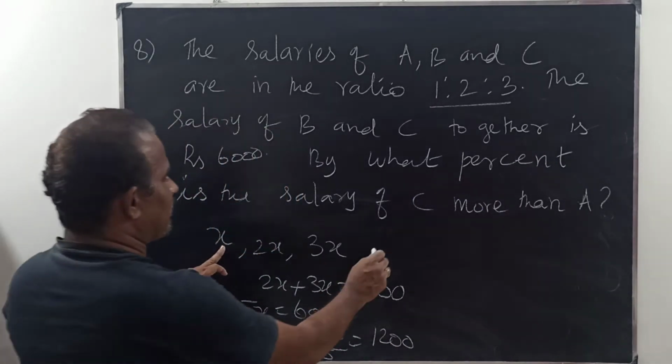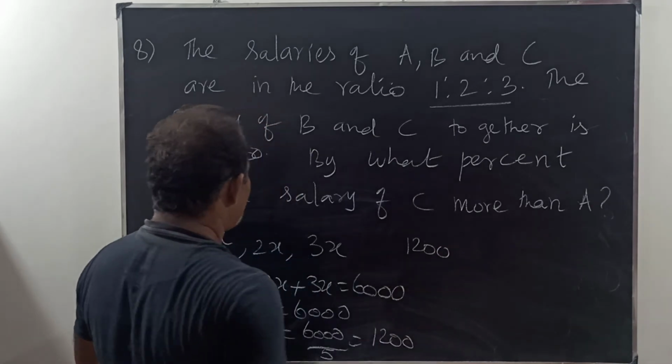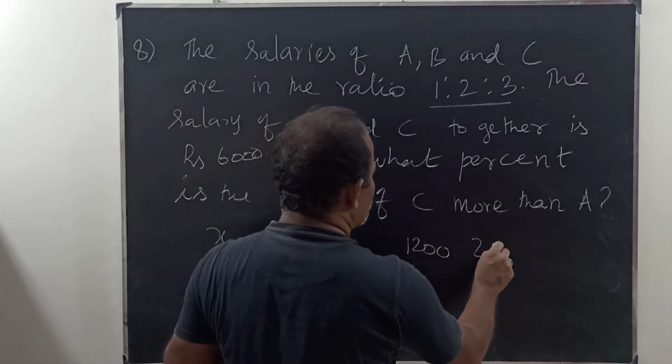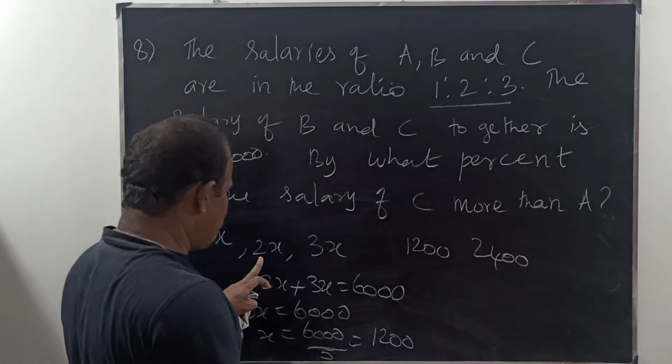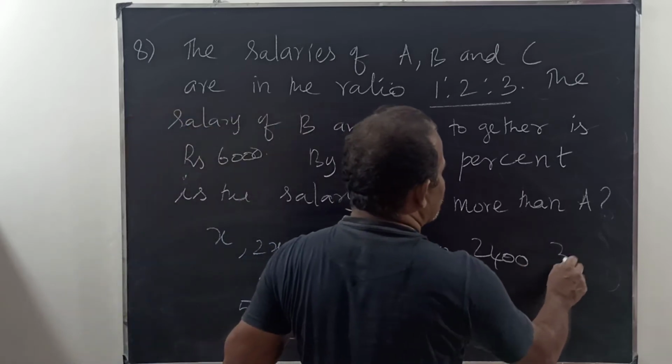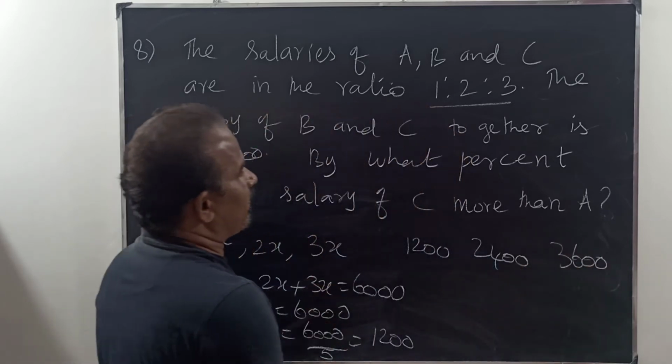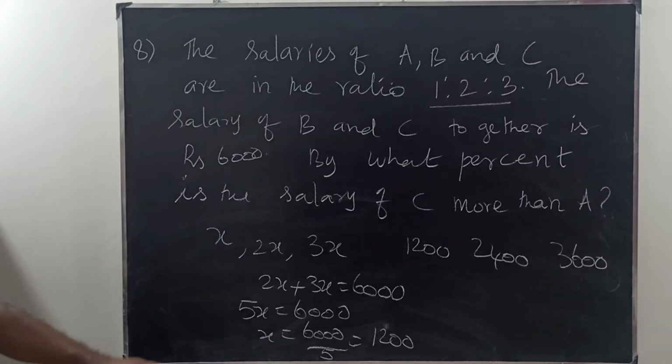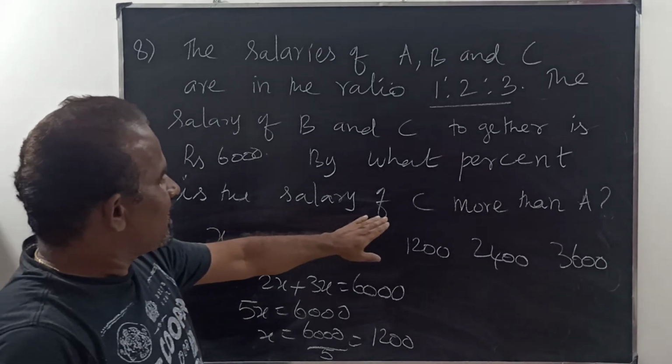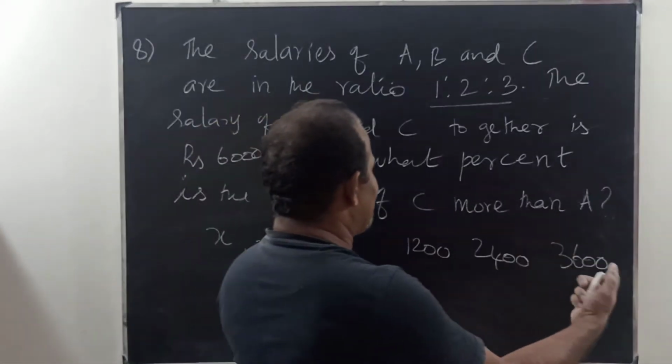X is 1,200. This is A's salary. 2X, 2,400, is B's salary. 3X, 3,600, is C's salary. The question is, what percentage is the salary of C more than A?